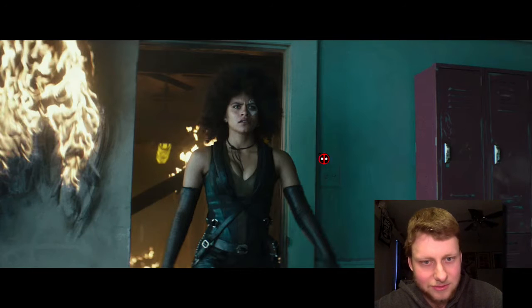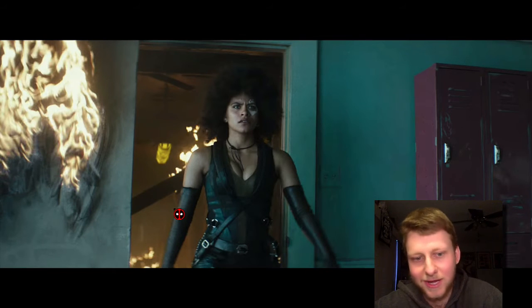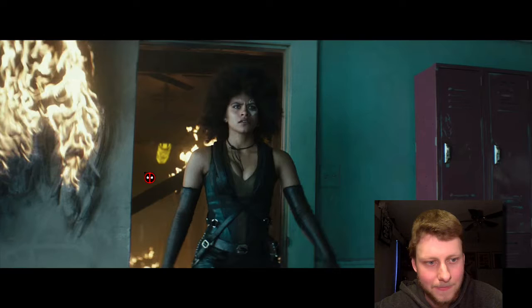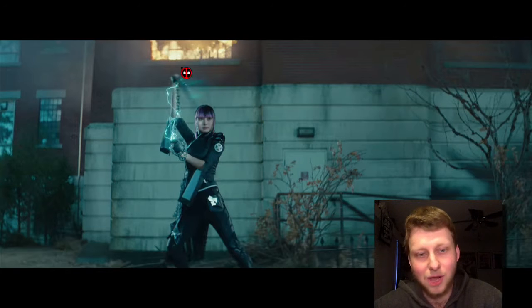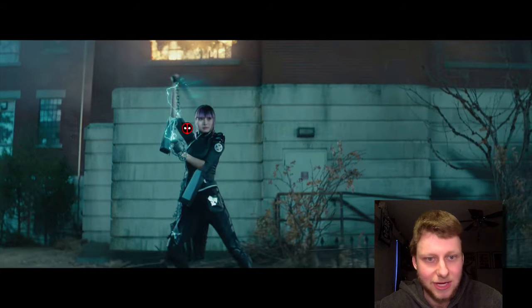Then we get a cool shot of just Domino. I think we've seen this one before in the last trailer, just bits and pieces of it. Again, we get that girl with the purple hair, and she has an X logo on her, so she's probably an X-Men, but who is she? I don't know. Her chains light up a little bit as she's swinging them around, and she's about to hit someone.